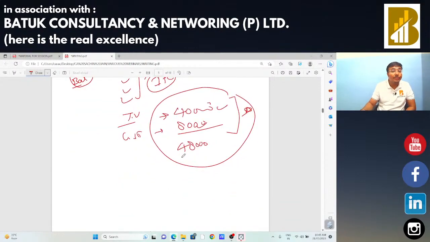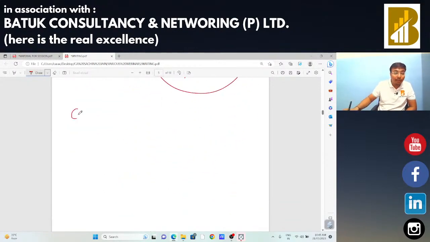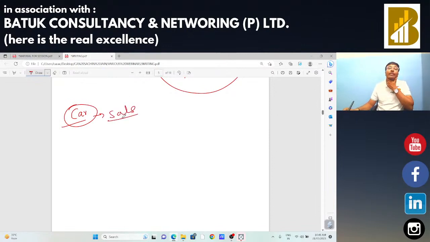Okay, so in that case, we need to check that GST is paid on that particular type of supply, sale of car. Suppose in that case, what will be the rule for paying the GST? In the case of car selling, in maximum cases you will find this type of term, so I'm going to discuss that.